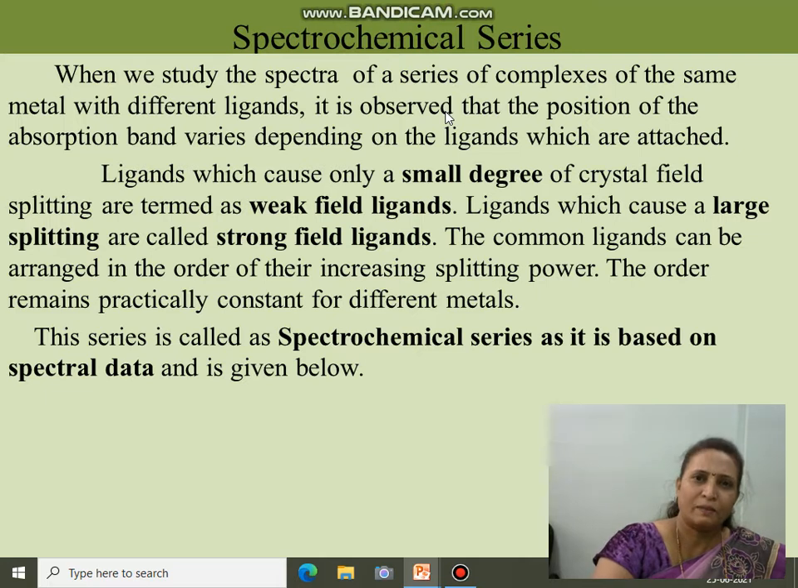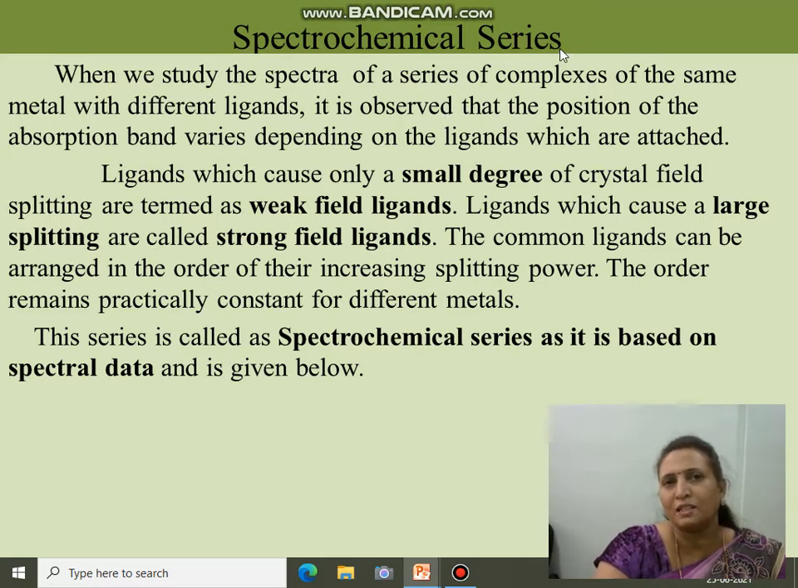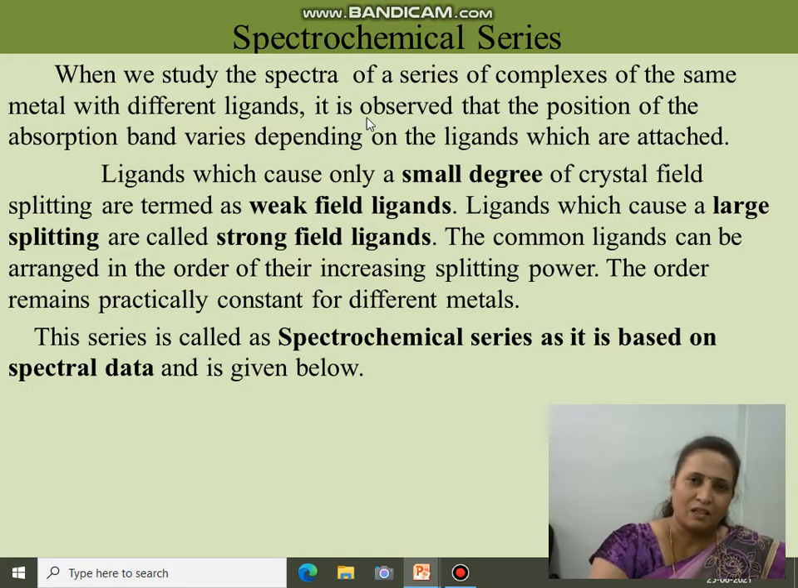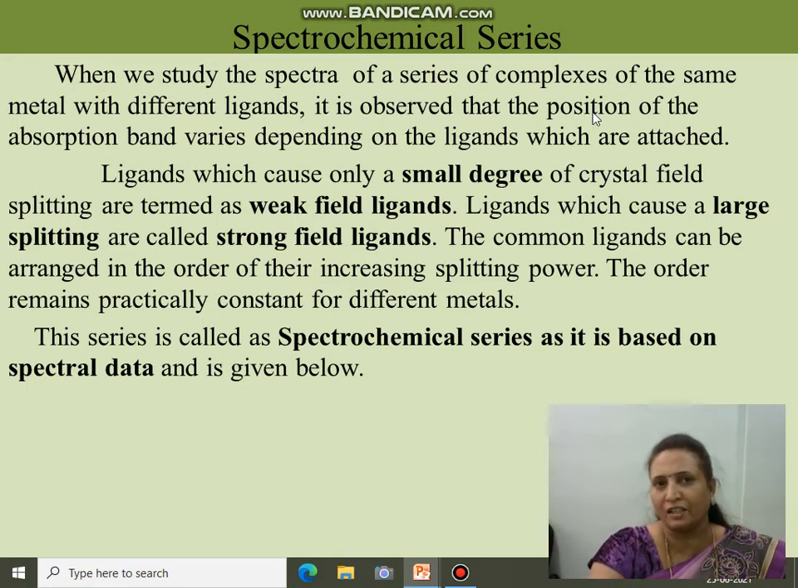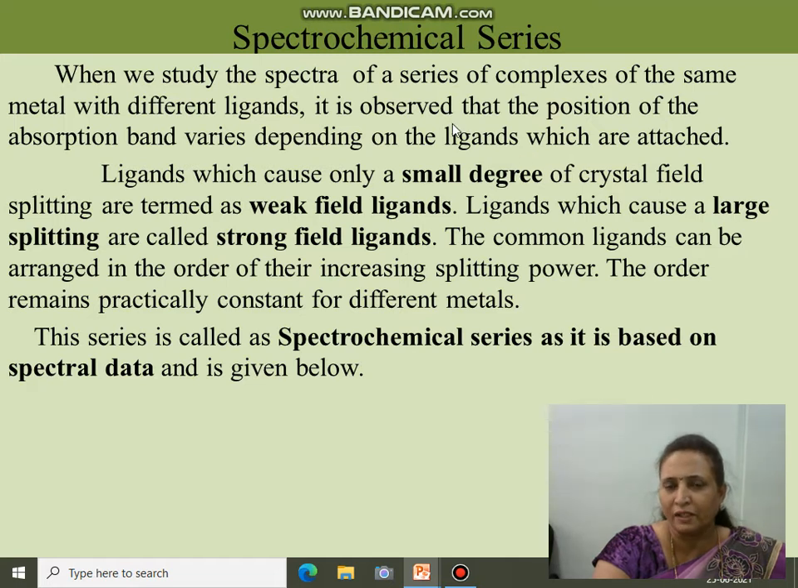Now the next point is the spectrochemical series. What is meant by spectrochemical series? When we study the spectra of a series of complexes of the same metal with different ligands, here we get change for only the ligands, not the metal ion. It is observed that the position of the absorption band varies depending upon the ligand which is attached. So depending upon the nature of the ligand, we get the absorption band at a different position.